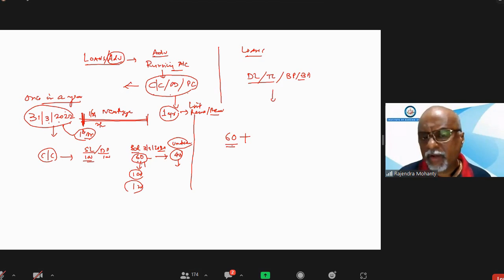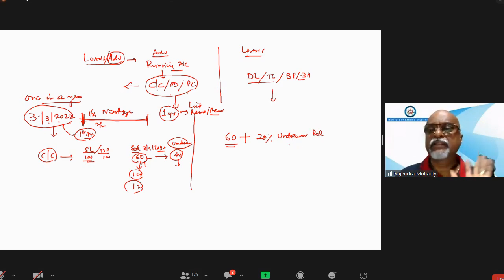So the formula is: whatever the debit balance as on the last date you have taken, that has to be taken, plus 20% of the unrun balance has to be added for calculating the capital. So here, what will be the amount? 20% of 40.